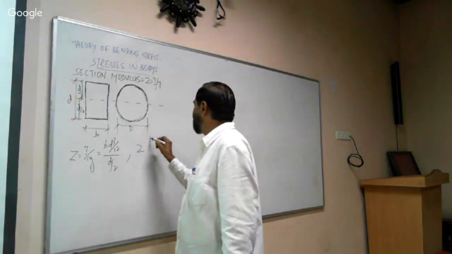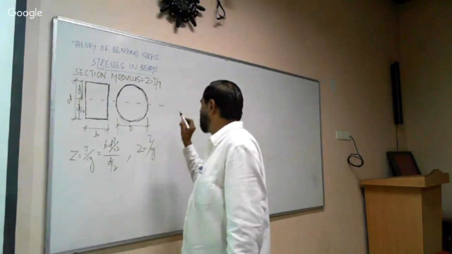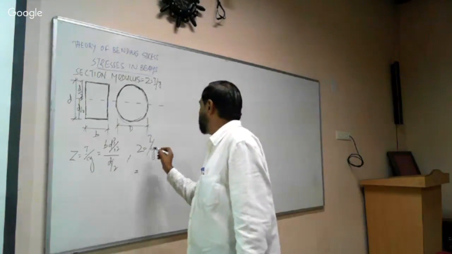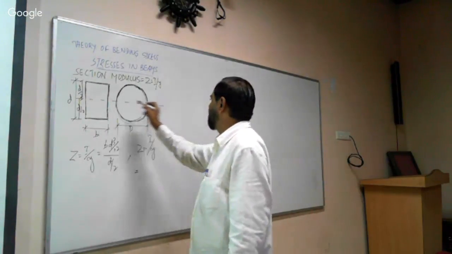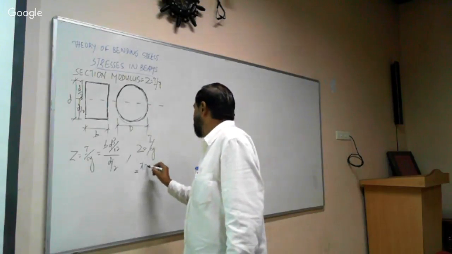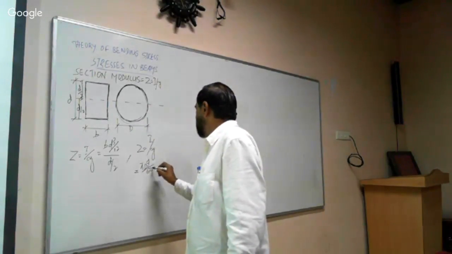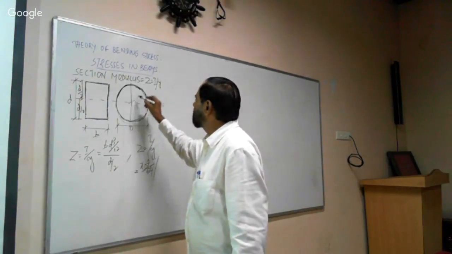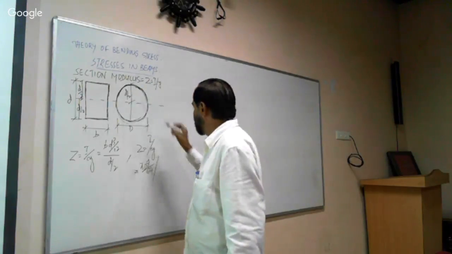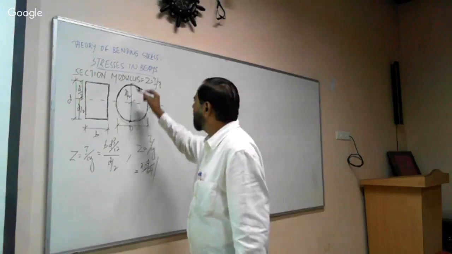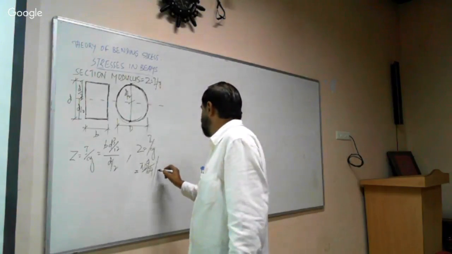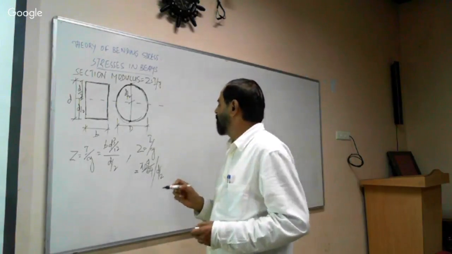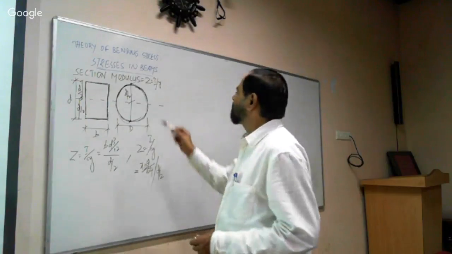And similarly, for the circular section, Z is equal to I by y. How to calculate I? I is the moment of inertia about the x axis, equal to pi d to the power of 4 divided by 64, and the whole thing divided by y, which is D by 2, the farthest layer, either this layer or this layer. Therefore D by 2 is used for the bending modulus of section for the circular section.